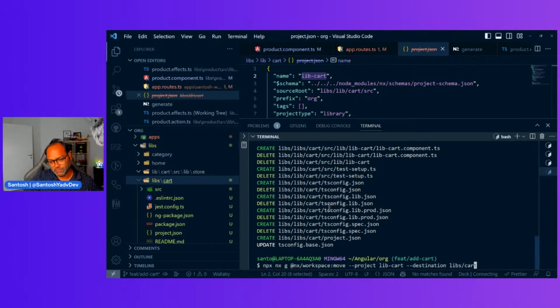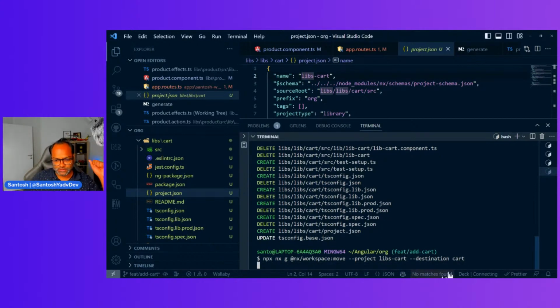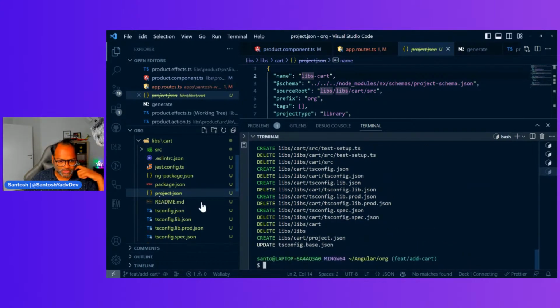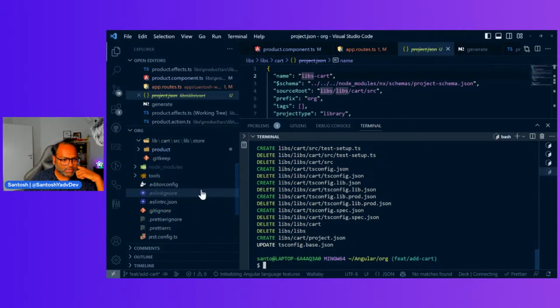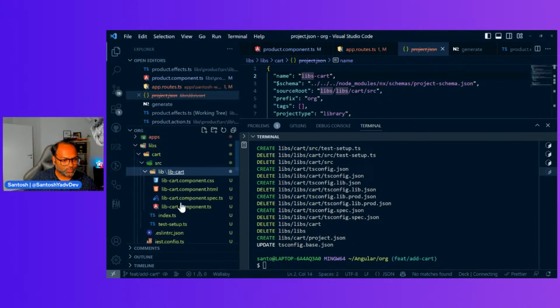Okay, no problem. You can say just cart, rather than libs cart. It will now create it inside libs, because this is kind of a library, and it worked. This is what we finally wanted. So we have all the files inside cart.